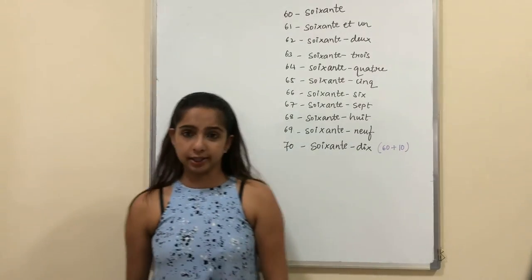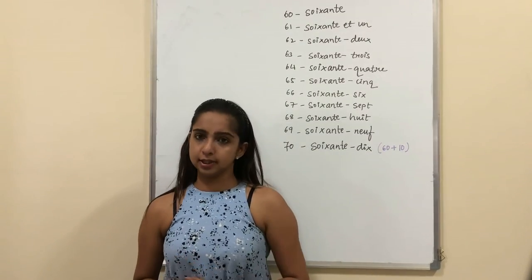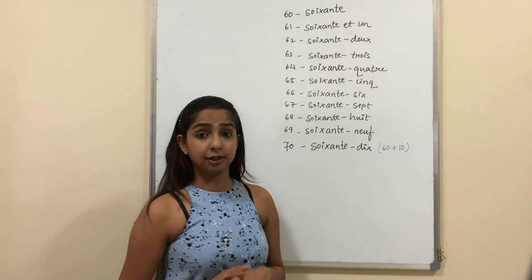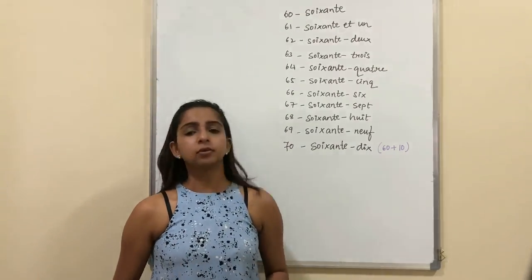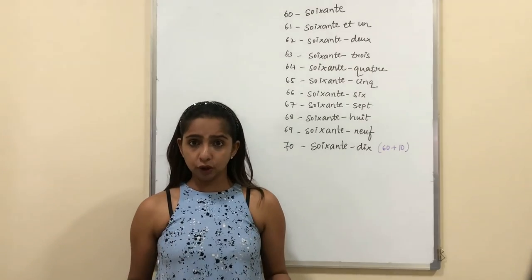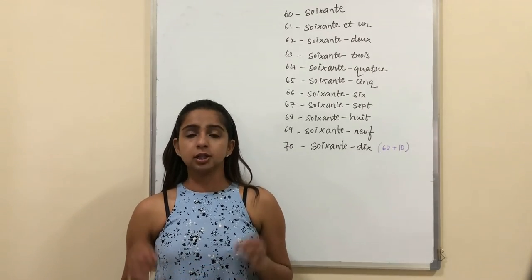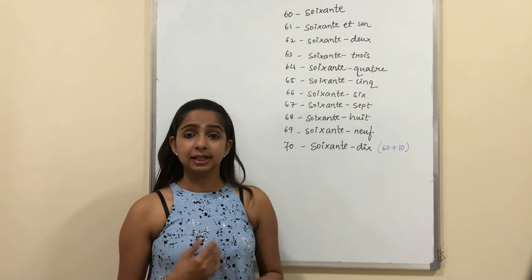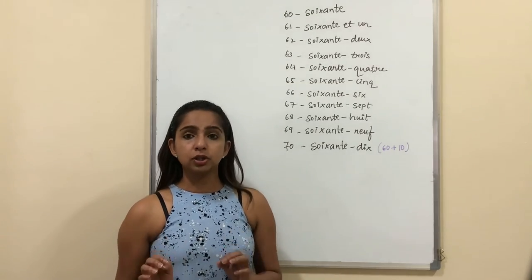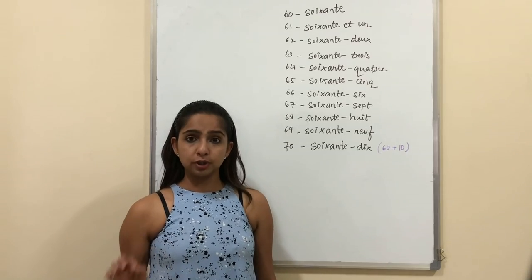Let's continue with 60. I hope till 59 was easy for you to learn. Okay, let's begin with 60. 60 is known as soixante. Once again, soixante. 61 is soixante-un. Soixante-un. 62, it is soixante-deux. Soixante-deux.